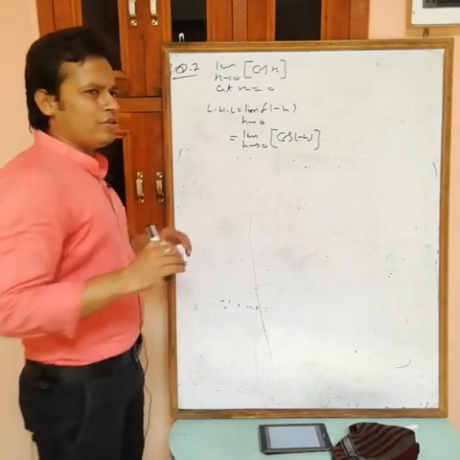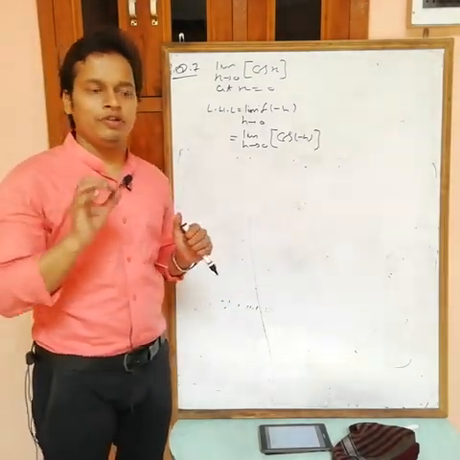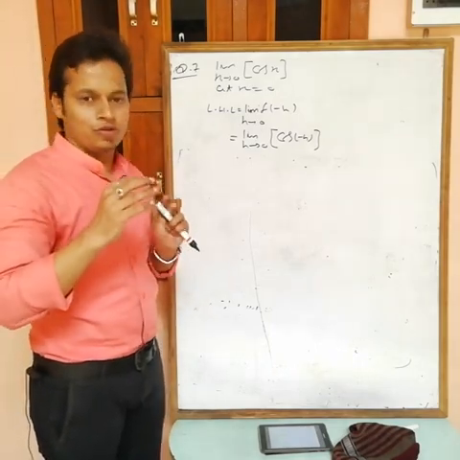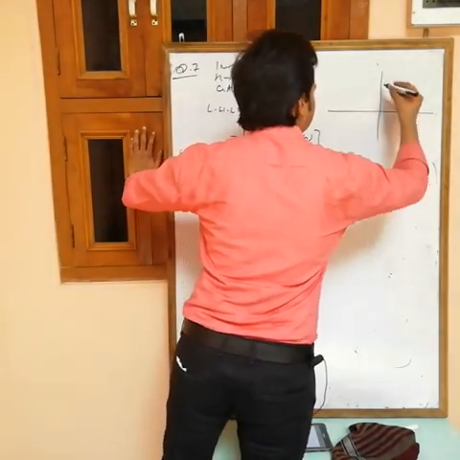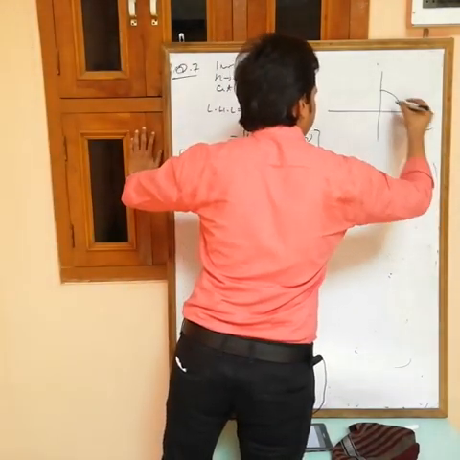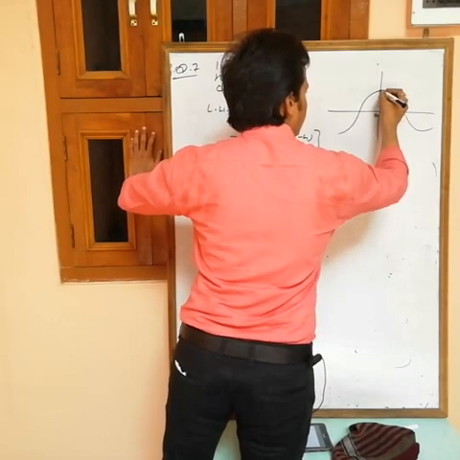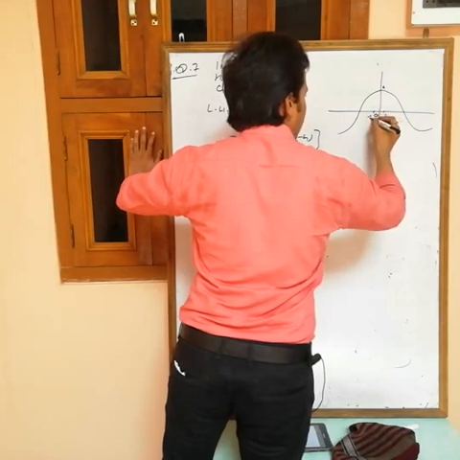Now identify what is the value of cos of minus h. You have to identify only one thing, whether this is between 0 and 1 or 0 and minus 1. You can use a graph also. See, this is 0, so here we have 1. This is 0 plus h, and this one is minus h.